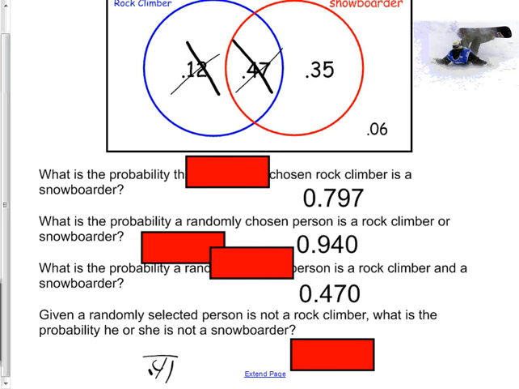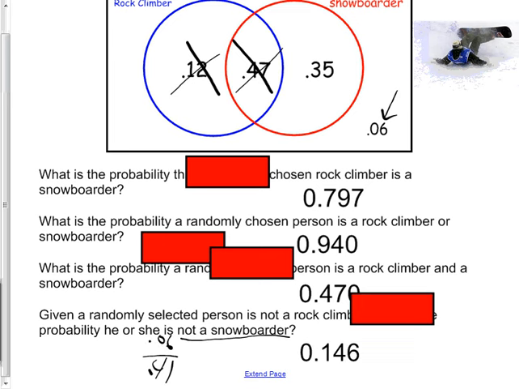So they add up to 0.41. Then, the probability that he or she is not a snowboarder. Okay, so which is the one I want? I want that one, because they are the people that are not snowboarders. So 0.06 over 0.41. Did it come up to 146? All right, good. Okay, any questions on that?